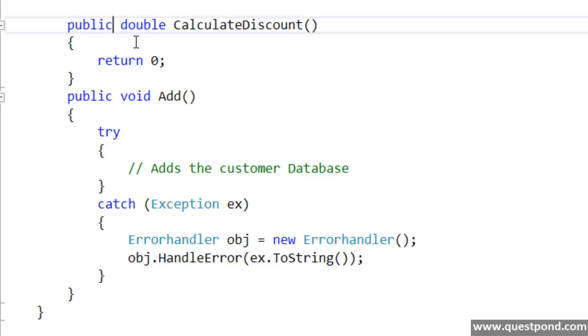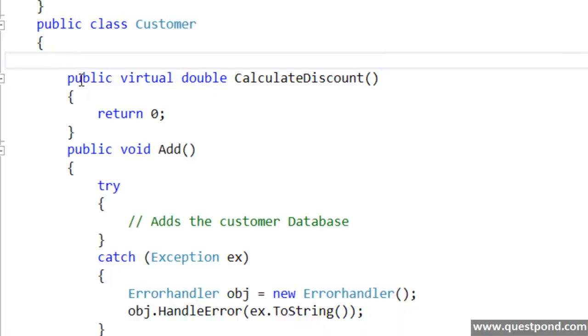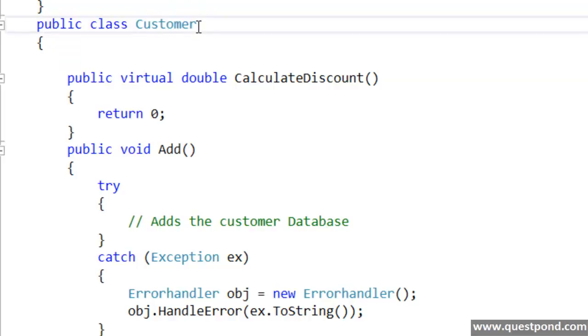Also, as we discussed previously, rather than going for modification, we would like to go for extension. So we would like to provide some way by which we can extend this calculate discount method. In other words, we need to mark this calculate discount method as virtual. Why virtual? So that classes can further extend it and provide their own implementation. Until you provide a method as virtual, you cannot override it, right? So you can now see this customer class represents an ordinary customer.